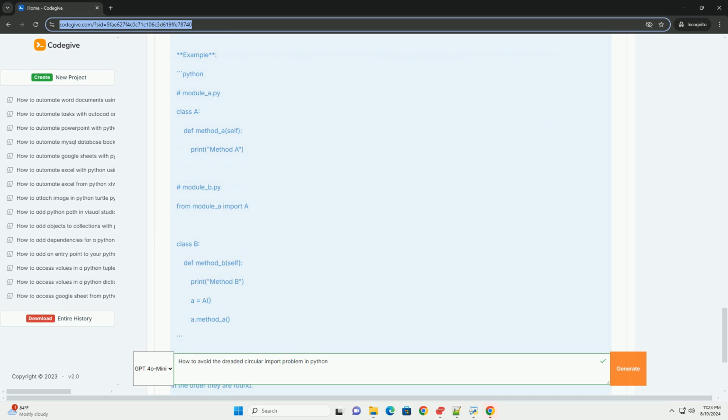5. Check import order. Sometimes simply rearranging your import statements can resolve circular import issues, as Python executes imports in the order they are found. Conclusion: circular imports can lead to significant issues in Python applications, but with careful design and organization of your code, they can be avoided.